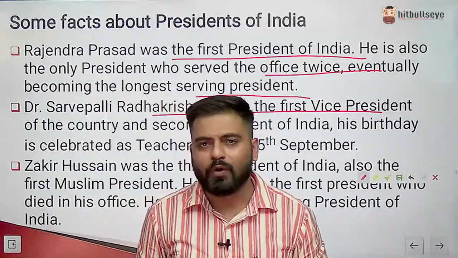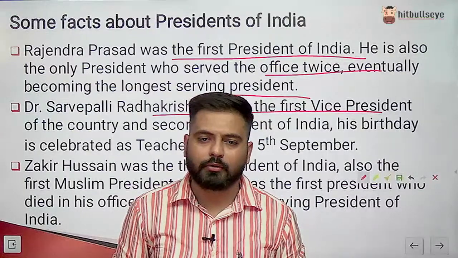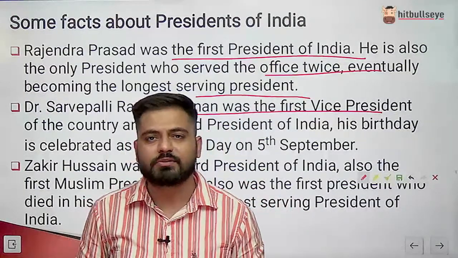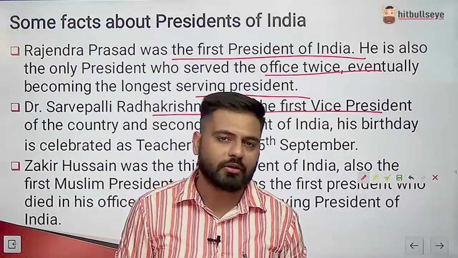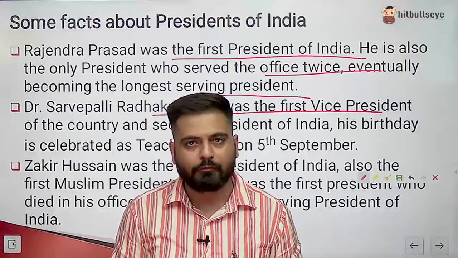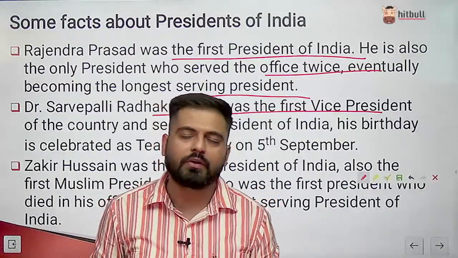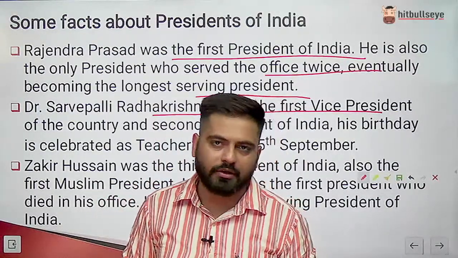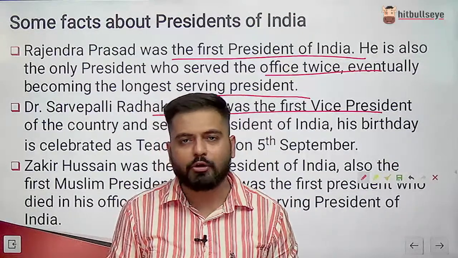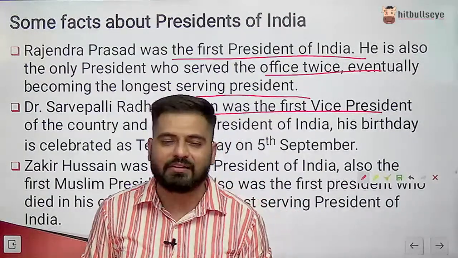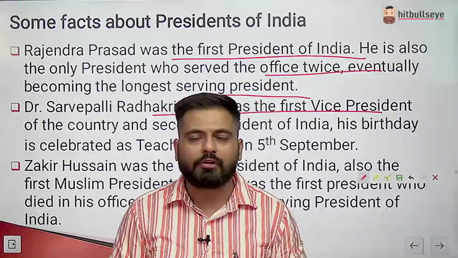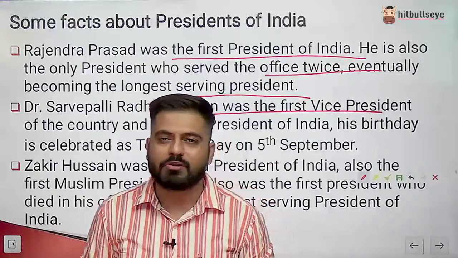It happened only once that Justice M. Hidayatullah, who was the chief justice of India at that time, became the president of India because the vice president of India died, and the VP was not available at his office, so he became the president. And whenever any person becomes the president, all powers, perks, salaries, allowances, he will enjoy the same as the president of India, right?